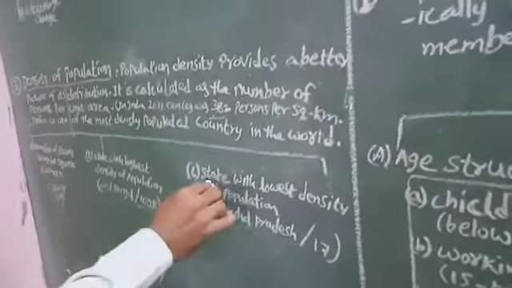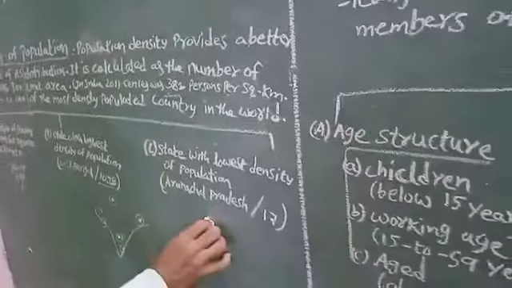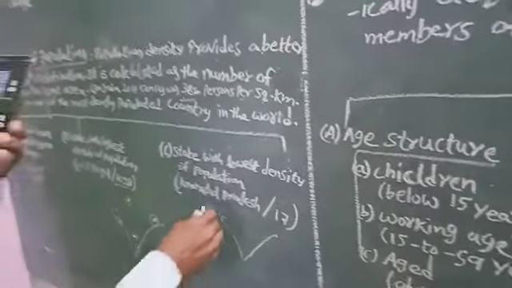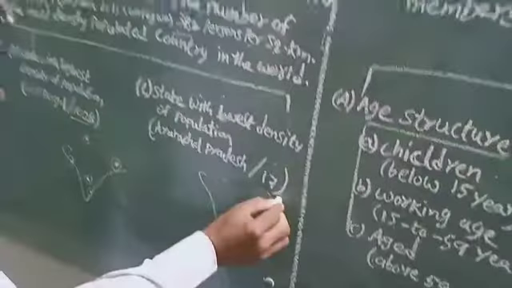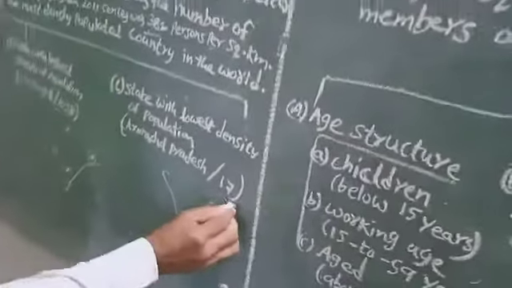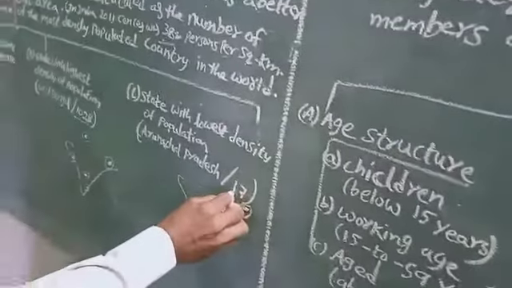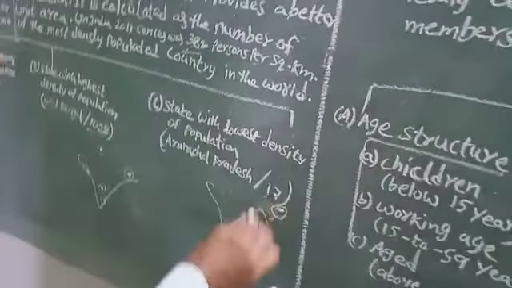Another is the state with the lowest population density, Arunachal Pradesh. Arunachal Pradesh is located here, in this area. Per square kilometer, it has only 17 persons.